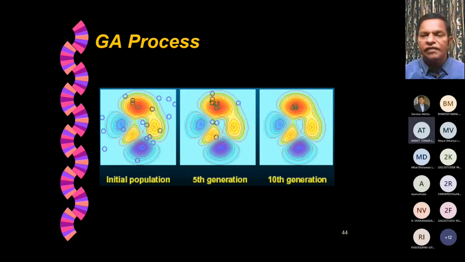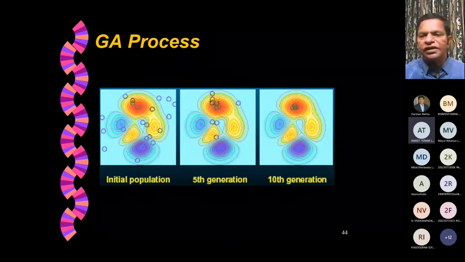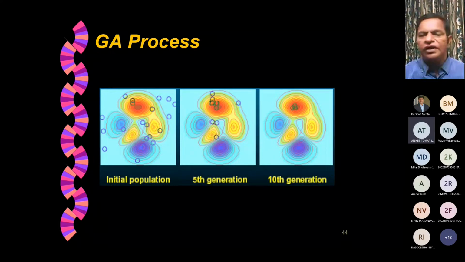Because of this genetic evolutionary process, the genetic algorithm with 3 operators, selection, crossover, and mutation, is making this reach the global optimum with very few trials.